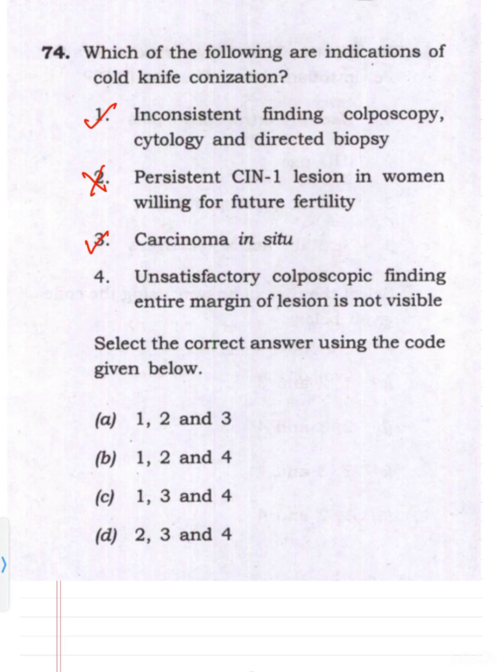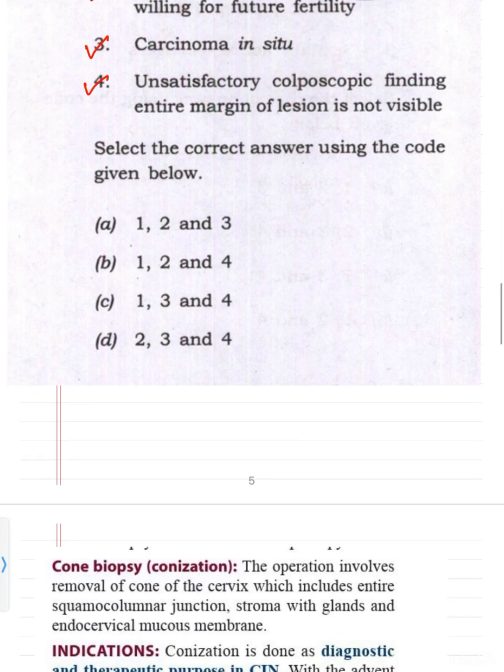Then fourth is unsatisfactory colposcopic findings, where the entire margin of the lesion is not seen. Yes, you are going to do conization. If the entire transformation zone or lesion cannot be visualized, then you call it unsatisfactory colposcopy and you will do conization. So first, third, and fourth are correct. So 1, 3, and 4 are correct.